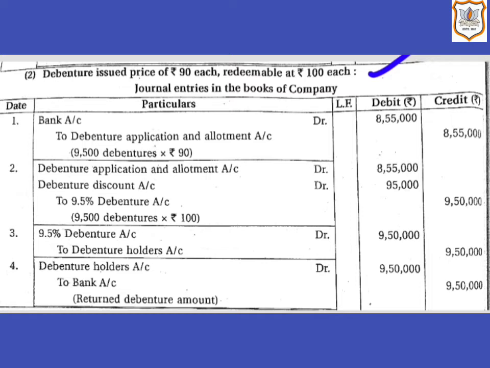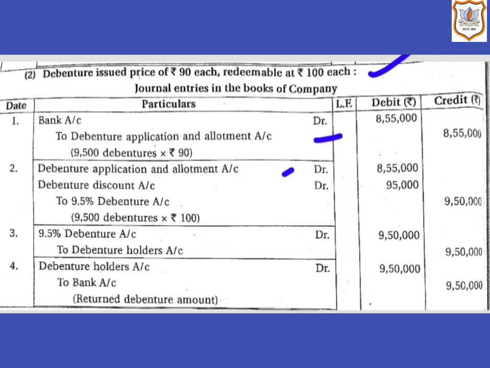So here bank account will be debited by rupees 8,55,000 and debenture application and allotment account will be credited by rupees 8,55,000. Now the second journal entry, when the application money will be transferred to debenture account. So here debenture application and allotment account will be debited by rupees 8 lakh 55,000. Then debenture discount account will be debited as it is a loss.